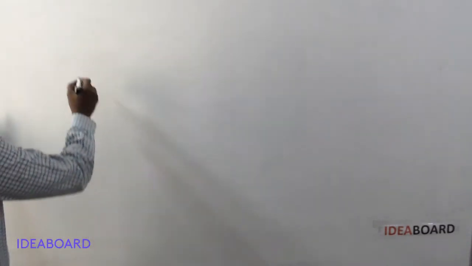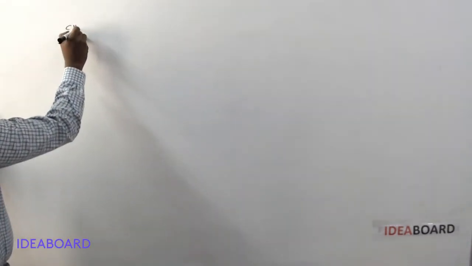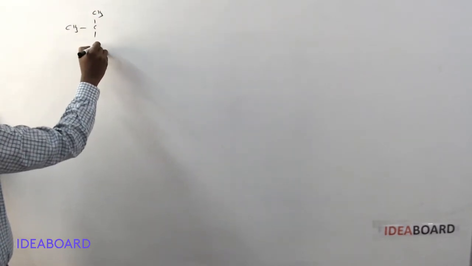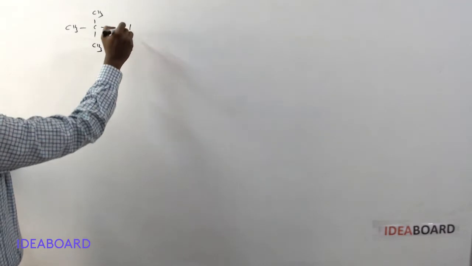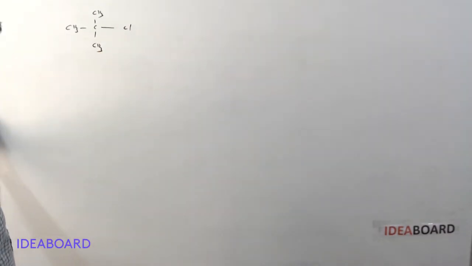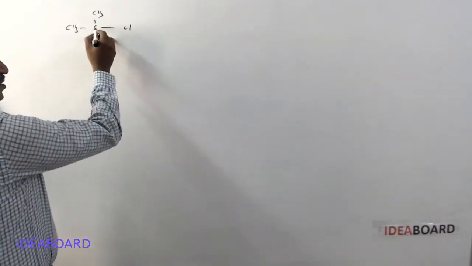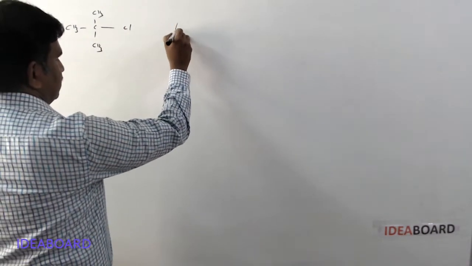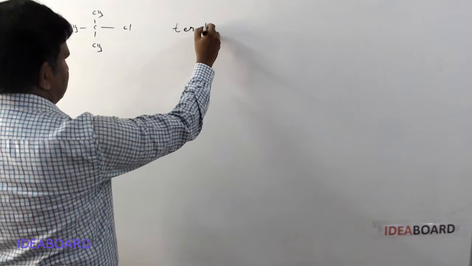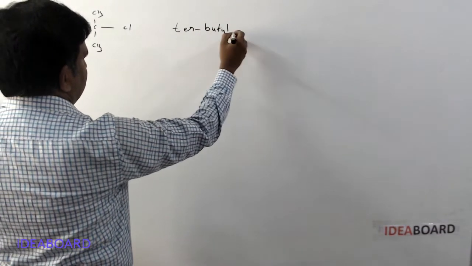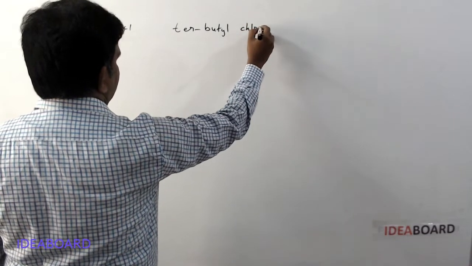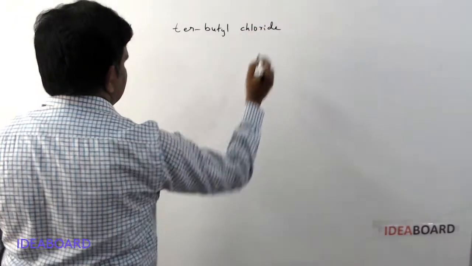Next compound, CH3Cl. This carbon atom bonded to the chlorine atom is a tertiary carbon, so this is commonly called tertiary butyl chloride.